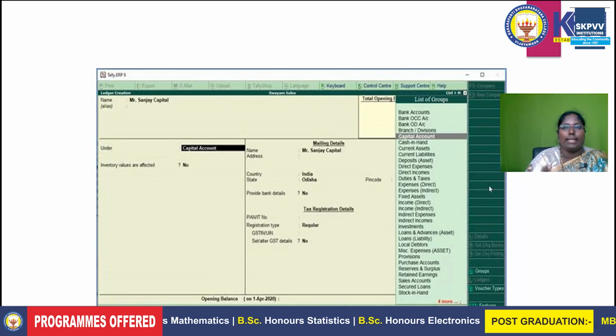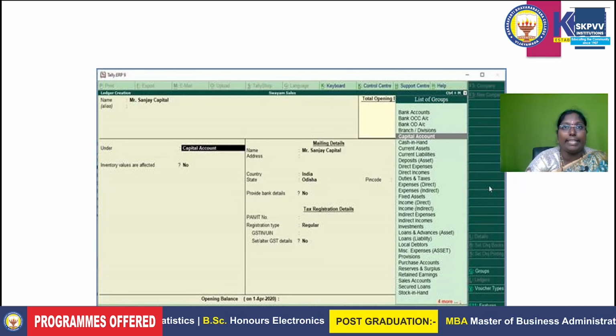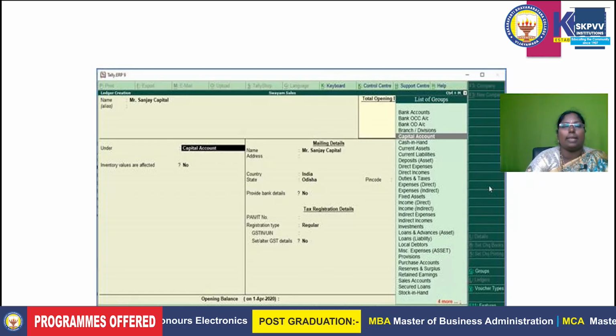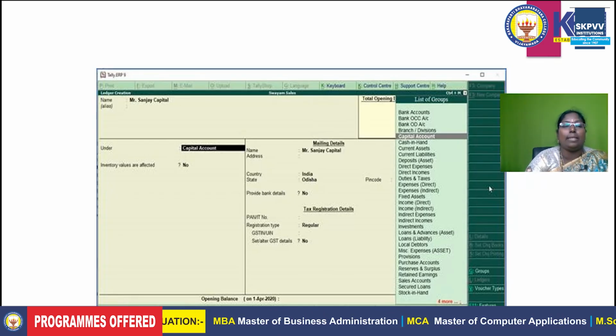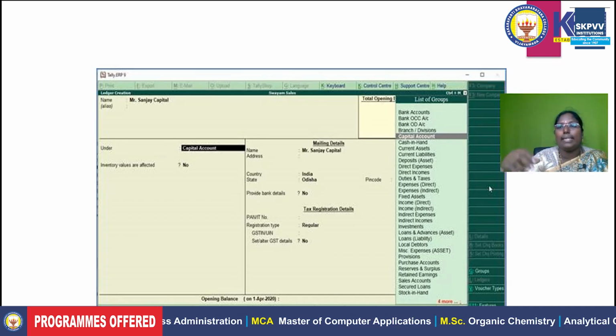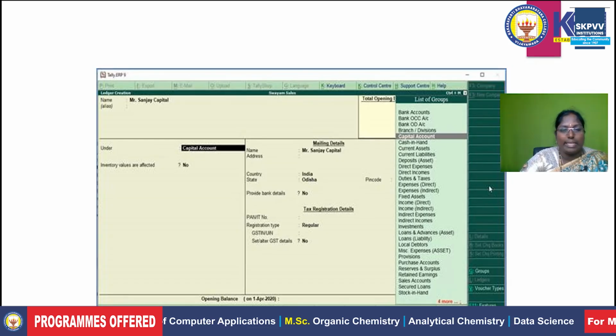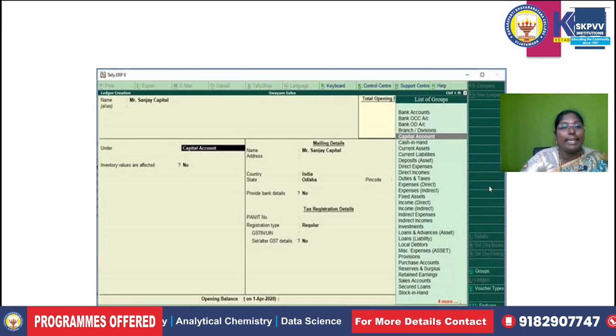For example, all the expenses mentioned in the trading account come under direct expenses. Whatever items are entered into the profit and loss account come under indirect expenses. Vice versa, whatever items are on the credit side of the trading account are direct incomes.